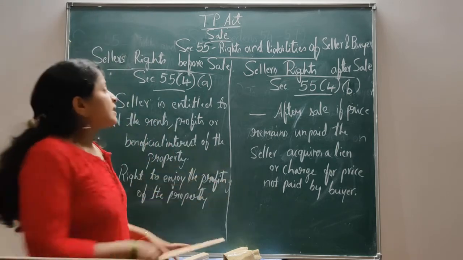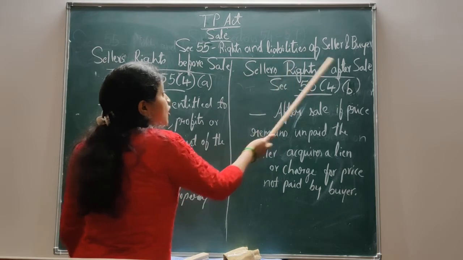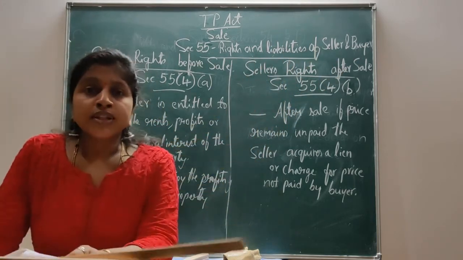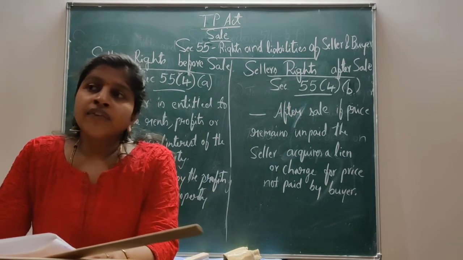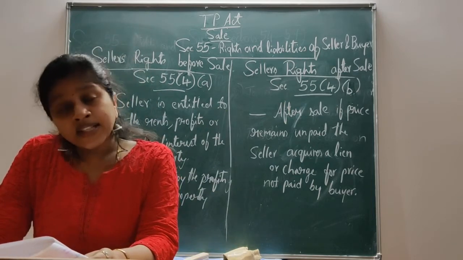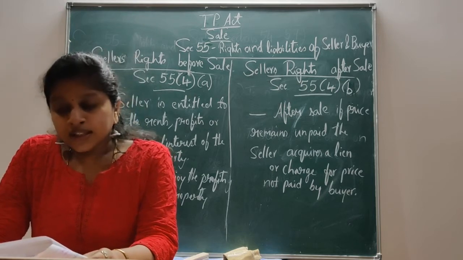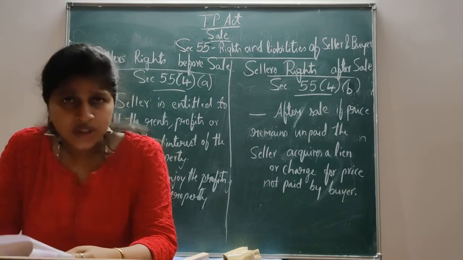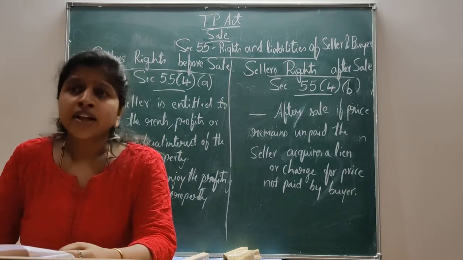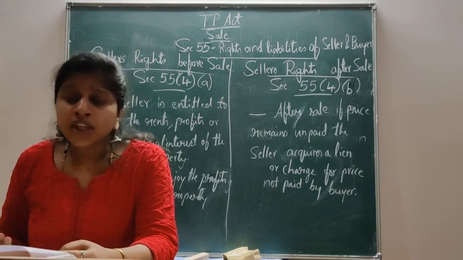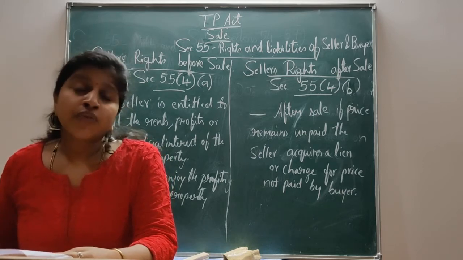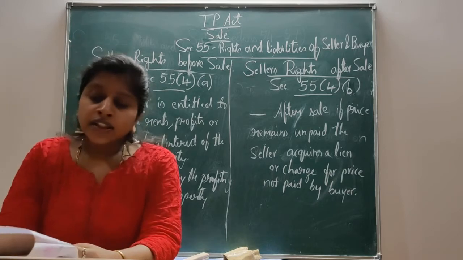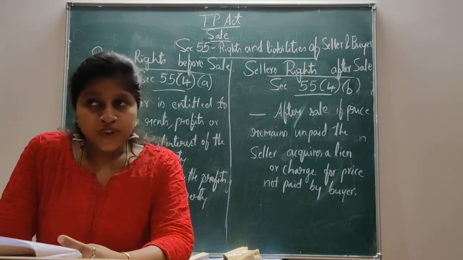And let us see the seller's rights after sale. Section 55 subclause 4 subclause B deals with the seller's rights after sale. When the seller has transferred his ownership, that is, the seller has transferred the ownership to the buyer, after transferring of ownership, what right is the seller having? Let us see under section 55 subclause 4 subclause B.